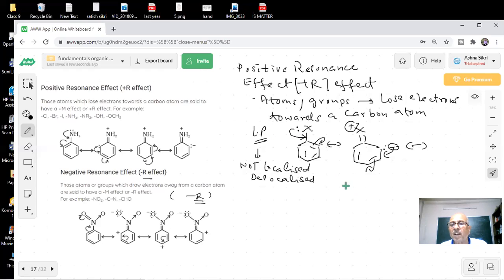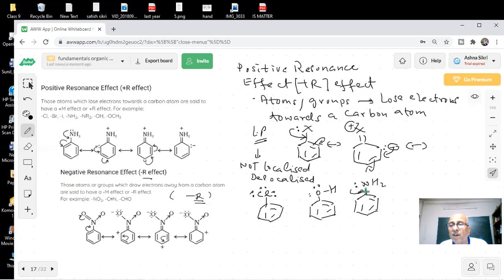This is very important, and the groups having lone pairs of electrons include all halogens. Here you have a lone pair of electrons if it is attached to the benzene ring. You have OH. If you have OH, students, if you have an NH2 group, what is happening?